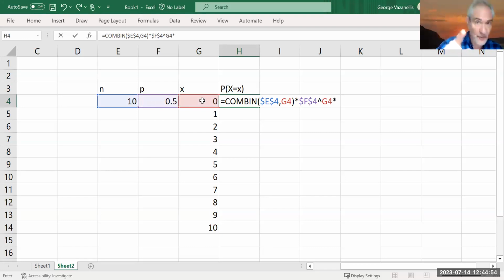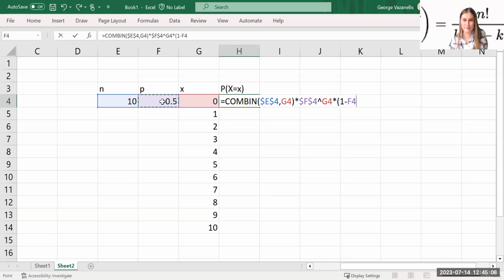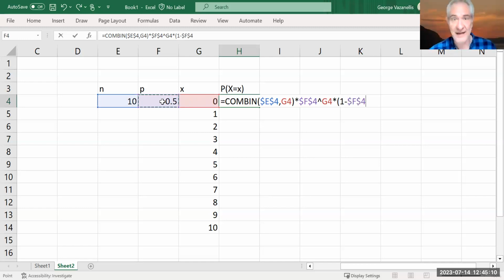Times, what was it? It was 1 minus P. Open parenthesis, 1 minus P. Again, F4, because that's not changing. That lowercase p value is not changing. Close that, raised to the...